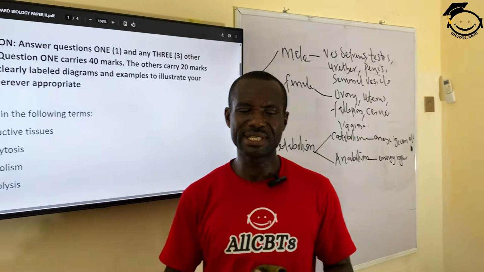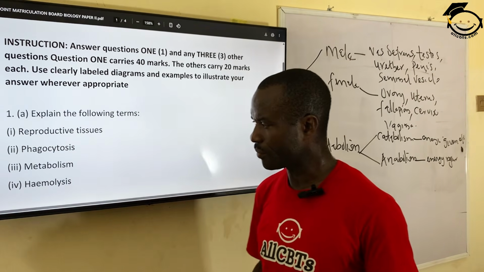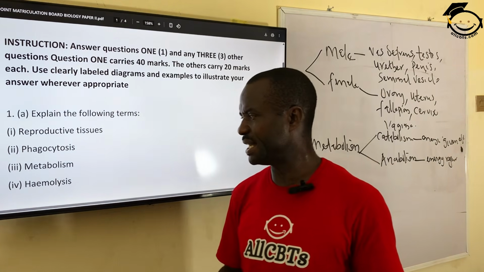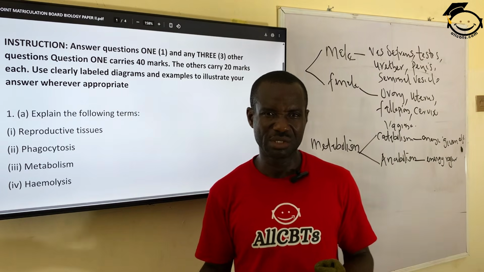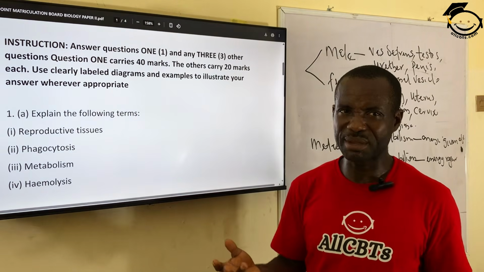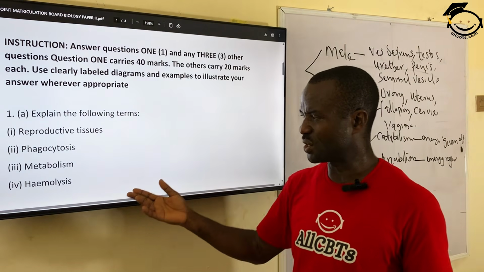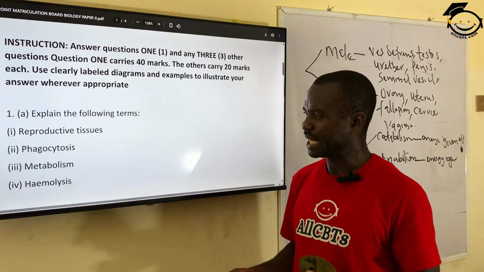And then the last one, hemolysis. Hemolysis simply means the breaking down or destruction of the red blood cell in a living thing. And this can be caused by what? Drugs. When you take some foreign drug that is harmful to your body, it results in what's called hemolysis. That is, the red blood cells will be broken down.